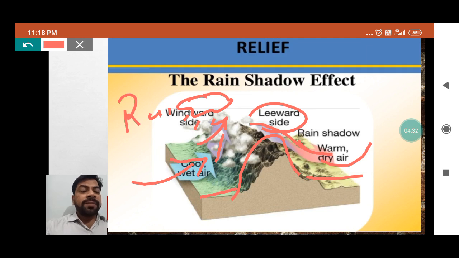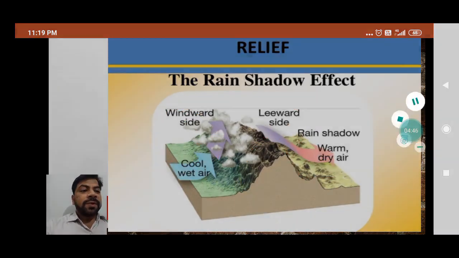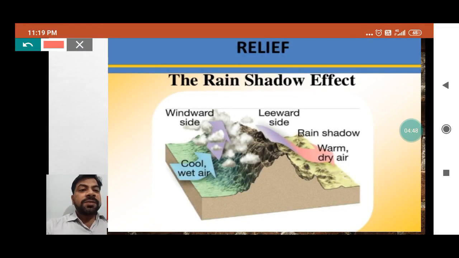As I told you in the previous video, warm or hot air rises up quickly. When it goes upward and interacts with the cold air, it brings the rain to this side.